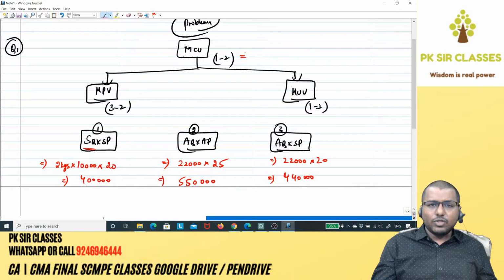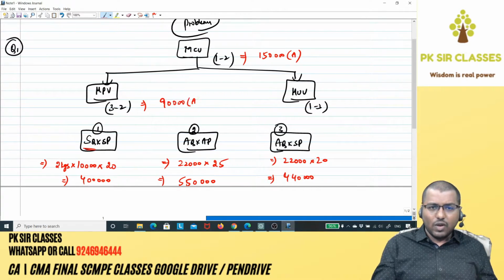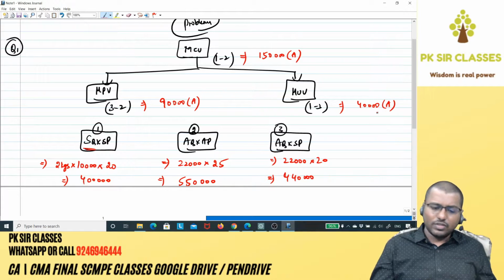Okay, as you can see the numbers over here, 1 minus 2. So 1 minus 2 is 4 lakhs minus 5 lakh 50, that is 1 lakh 50,000 negative, which is adverse. 3 minus 2, 4 lakh 40 minus 5 lakh 50, which is 90,000, again negative, so adverse. Material usage variance 1 minus 3, 4 lakhs minus 4 lakh 40,000, 40,000 negative, which is adverse.